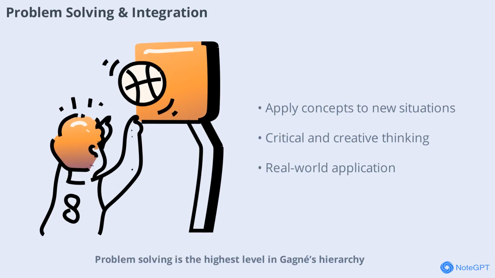Problem solving is the highest level in Gagne's hierarchy, requiring learners to apply rules and concepts to new and unfamiliar situations. This involves critical and creative thinking, analyzing problems, developing strategies, and evaluating outcomes. Examples include designing a science experiment or solving real-world problems like budgeting. Educators can use inquiry-based learning and promote open-ended questions, while students practice tackling unfamiliar problems and collaborate with peers. Integrating all levels, such as in teaching fractions, shows how learning builds progressively from recognizing symbols to applying knowledge in real-world scenarios. This holistic approach leads to meaningful and lasting learning outcomes.